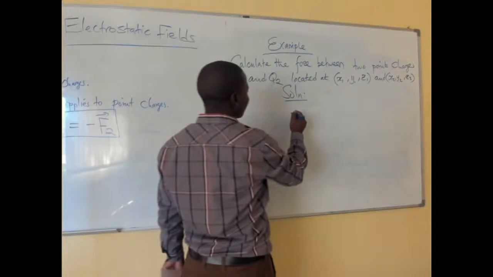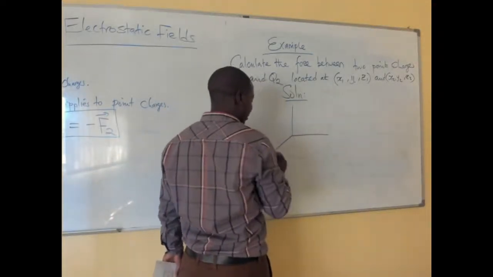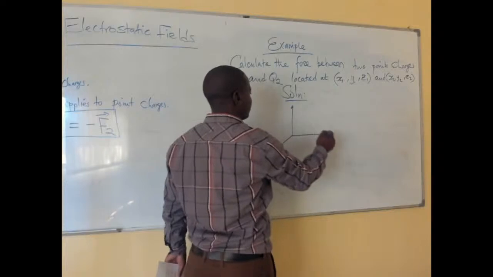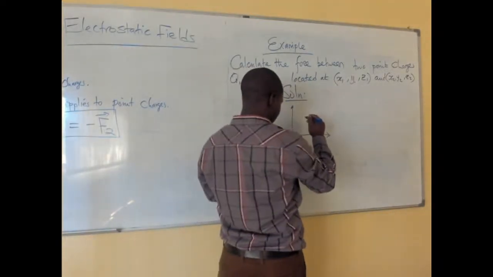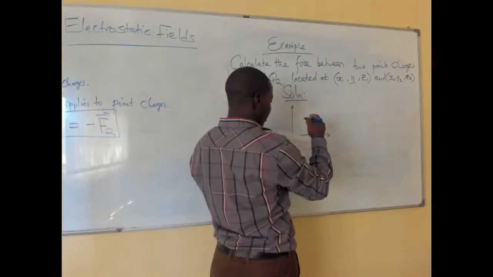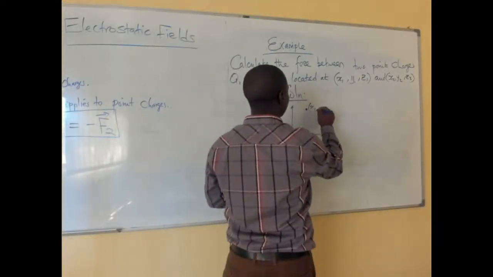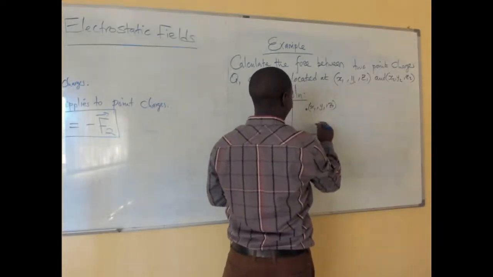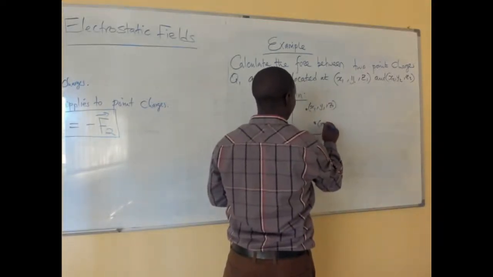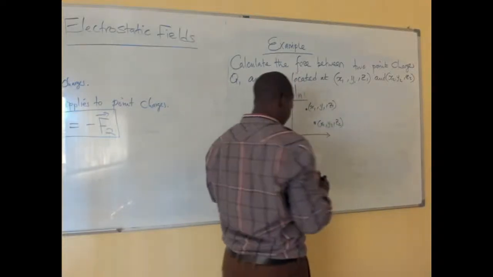So let's try and formulate the xyz plane here. So we take that point to be x1, y1, and z1, and this other point to be x2, y2, and z2.